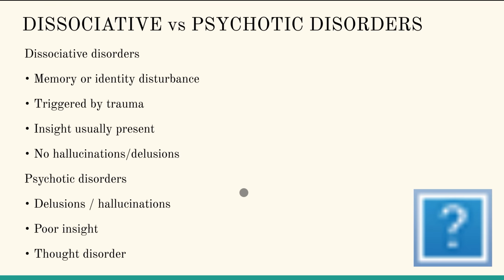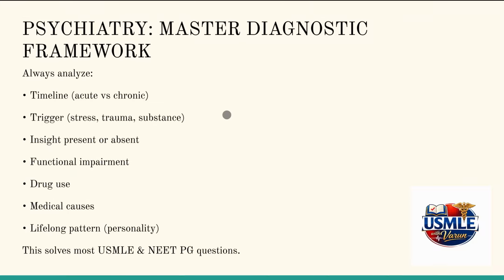So let's differentiate between dissociative and psychotic disorders now. In dissociative disorders, there's a presence of insight, whereas in psychosis, there is absence of insight. In dissociative disorders, there is memory or identity disturbance, which is triggered by trauma. Insight is usually present. There are no hallucinations or delusions, whereas in psychotic disorders, there are delusions and hallucinations seen along with poor, or absent, insight. So this psychotic disorder is usually a thought disorder.